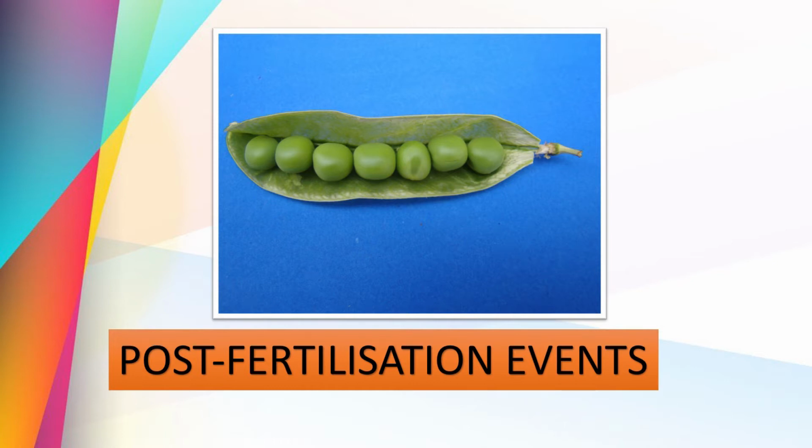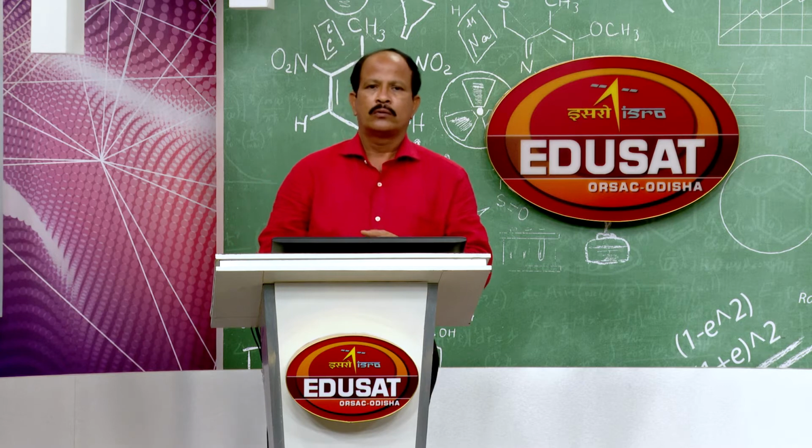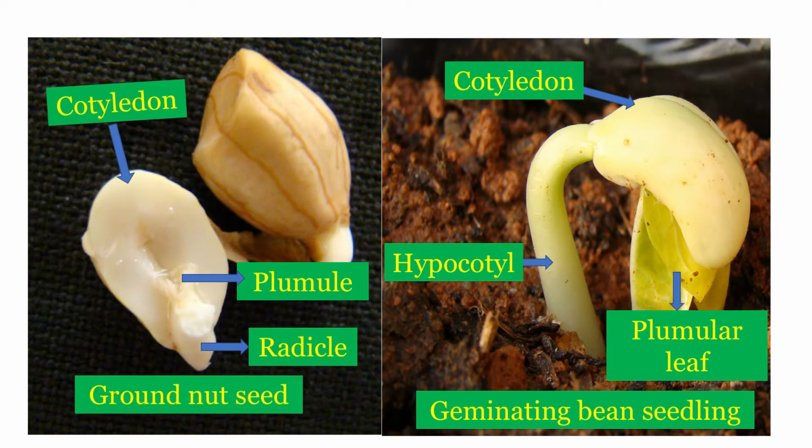Here we see the different events of fertilization, but let us come to the discussion of how seed plants require a pollen tube for carrying the sperms from the pollen to the egg present in the ovule. In seed plants the sperms are non-motile, they cannot go by their own, they must be carried by a structure, and that is the pollen tube.